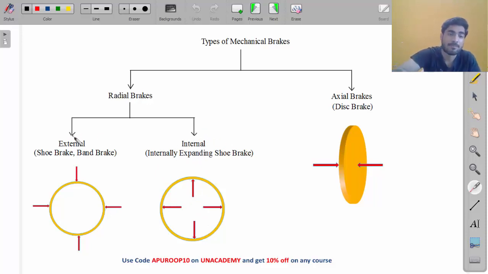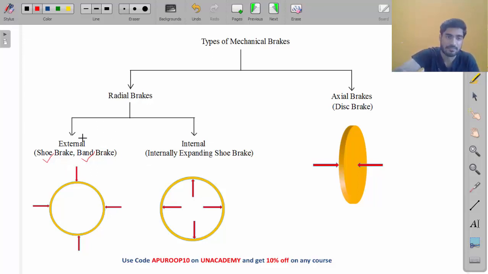Examples of external brake are shoe brake and band brake, and I told you that we only have to deal with these two brakes. So in our syllabus we only have to design shoe brake and band brake, and in the last lecture we completed the design of shoe brake. We solved some examples of that GATE also.